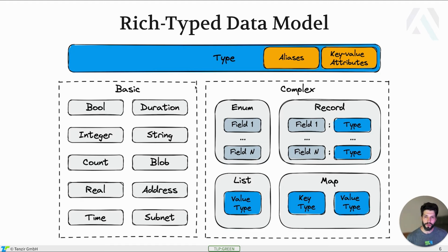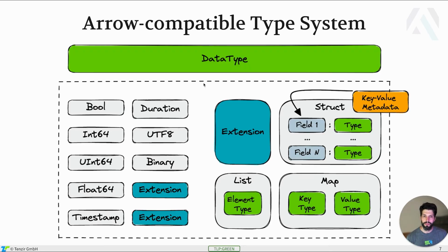It's the most important piece. We map this to Arrow in a one-to-one way, and we can now convert forward and backward without information loss, but it required some adaptations. So we could model some of the non-existent types in Arrow, like IP addresses, as extension types. Also, an enum is an extension type where we encode the possible values in the type itself.